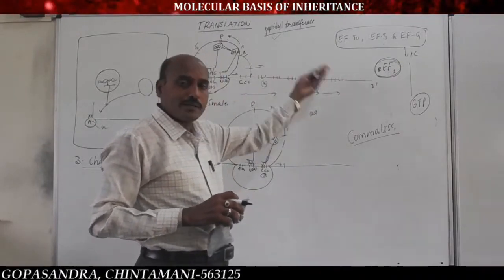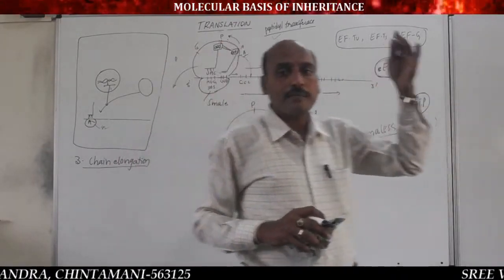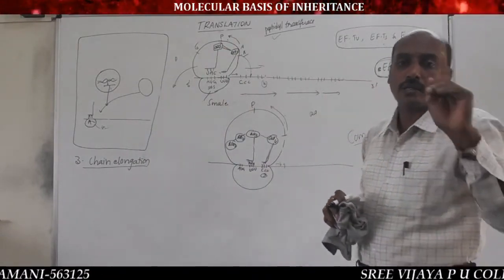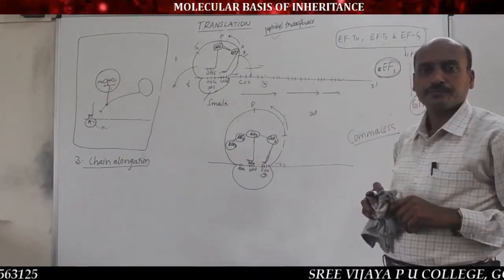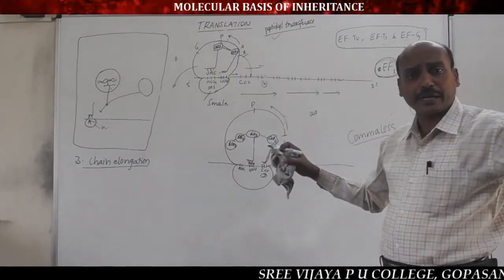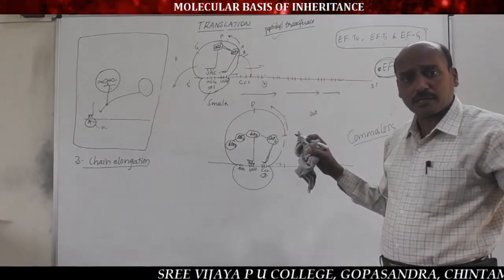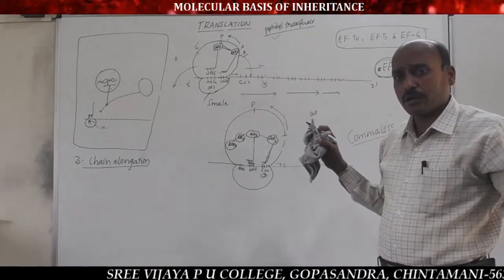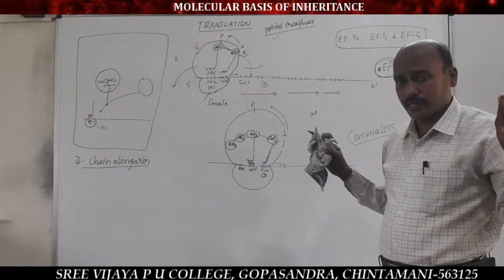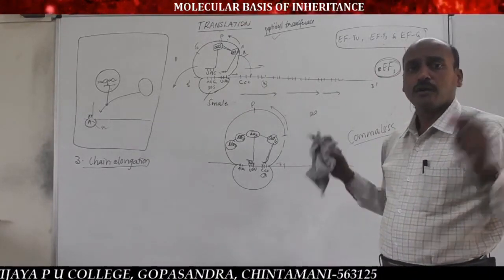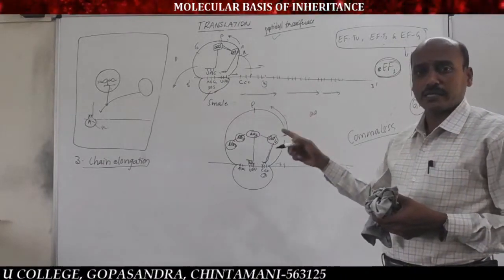continuously, until the A site of the ribosome reaches the terminator codon. The formation of the polypeptide chain will be continuous without a punctuation mark like a comma. Already we have discussed this in the property of genetic code. That is the brief explanation of the procedure of chain elongation.